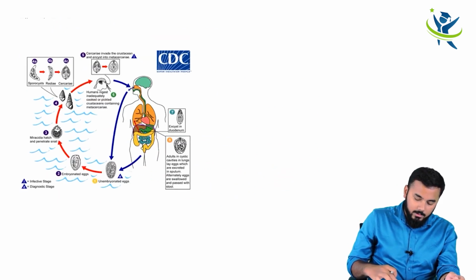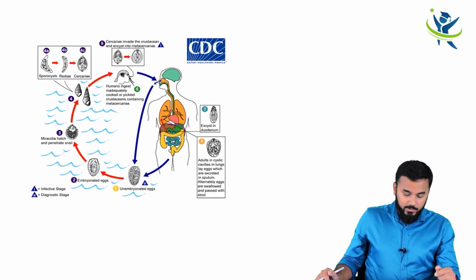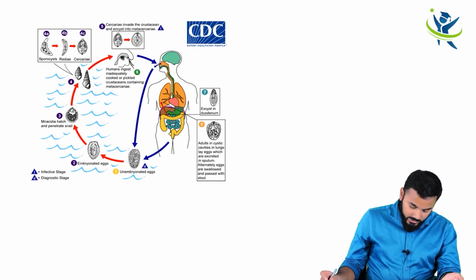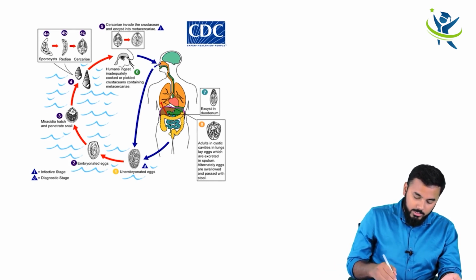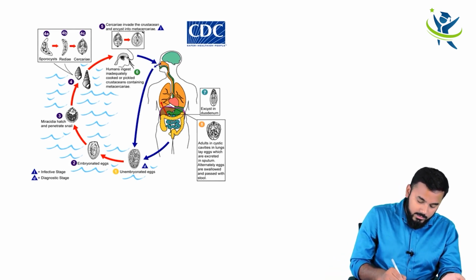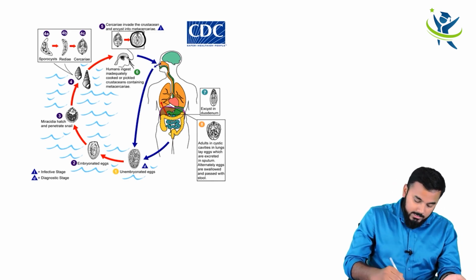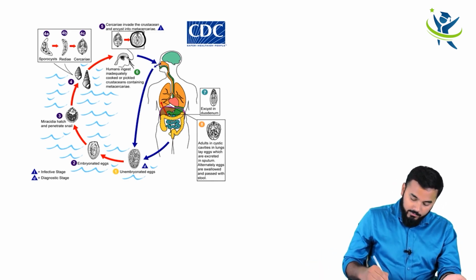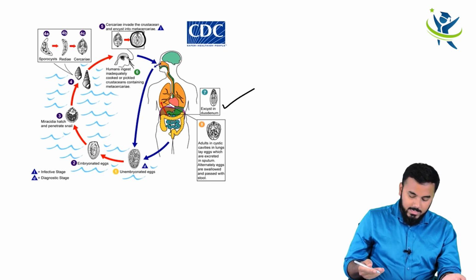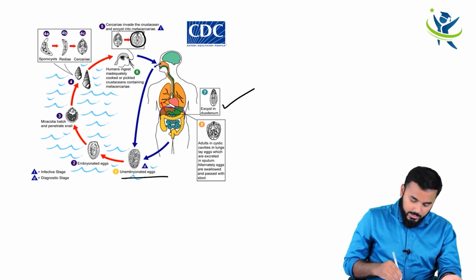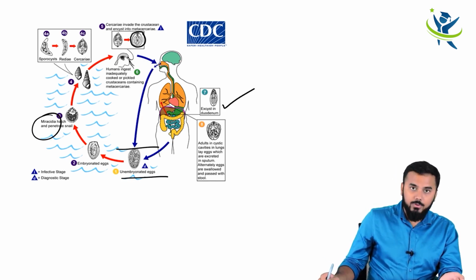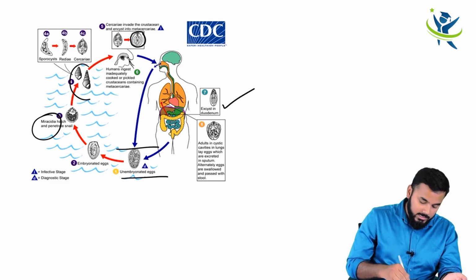Next important thing, right? This is the basic Centers for Disease Control chart, and this is the gold standard chart, guys. So in this chart, as you can very clearly see, who is the host here? The human, right? So all the way this metacercaria, you see, this is called as a metacercaria. Now this metacercaria has entered into the human, and obviously excystation occurred in the duodenum, right? And finally it lays the eggs. Unembryonated eggs are released, then they convert into embryonated eggs, and then miracidia are hatched from this, and they are taken up by the snail over here.